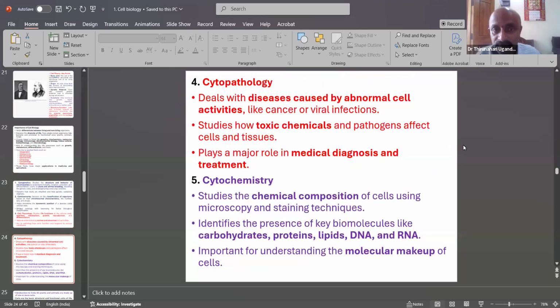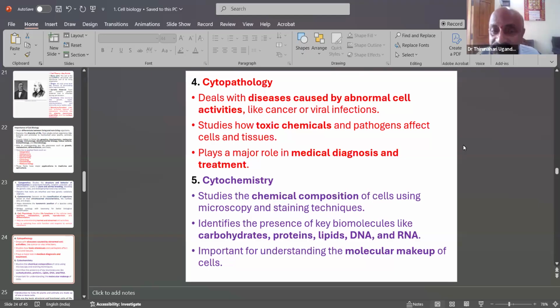This is also then cytopathology, based on the cell, for identification of the diseases of plants or animals. Diseases are caused by abnormal cell activities like cancer or viral infection. Examples include the COVID virus. It studies how toxic chemicals and pathogens affect cells and tissues. It plays a major role in medical diagnosis and treatment. That is the major importance of cytopathology.